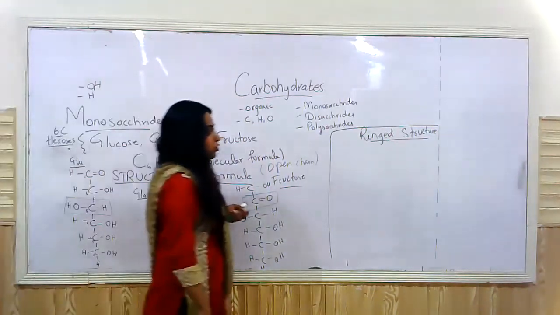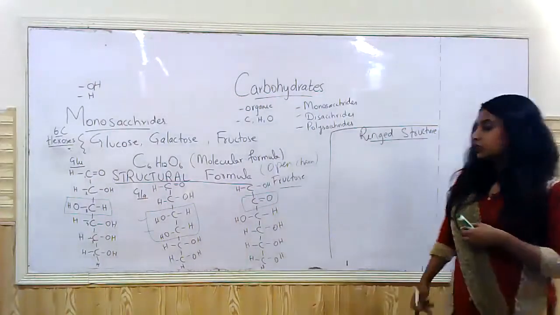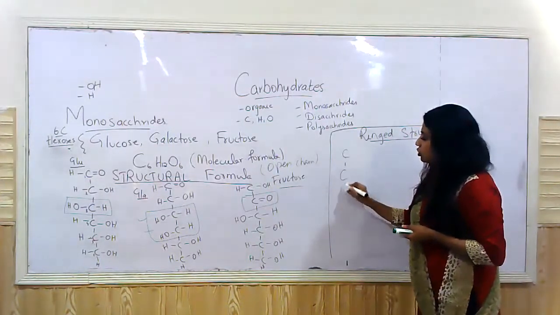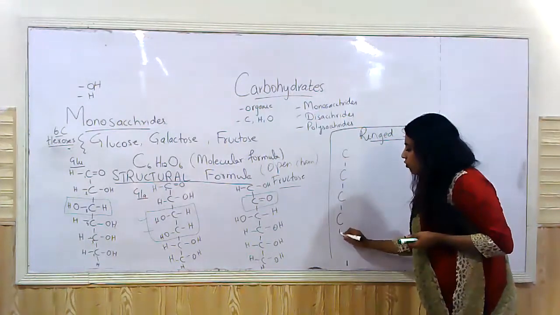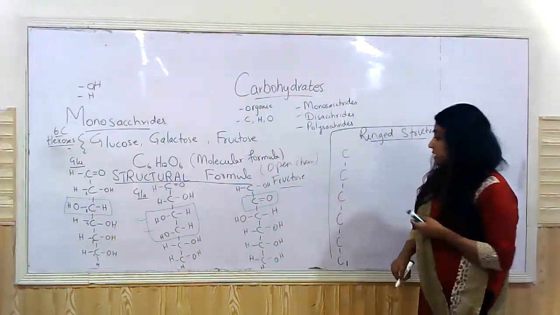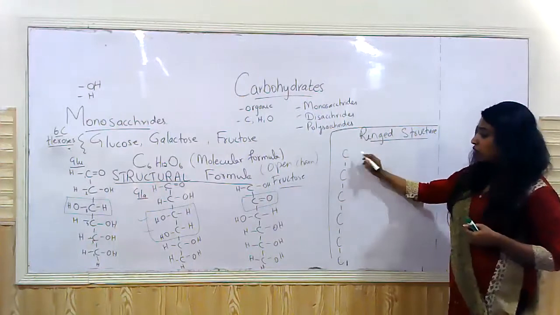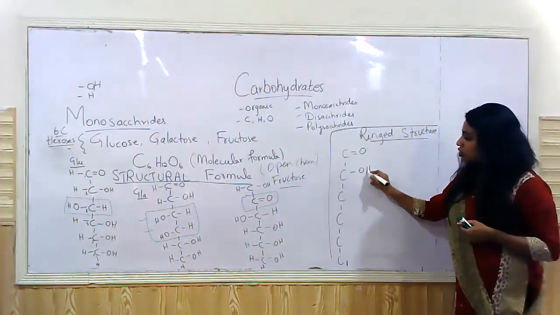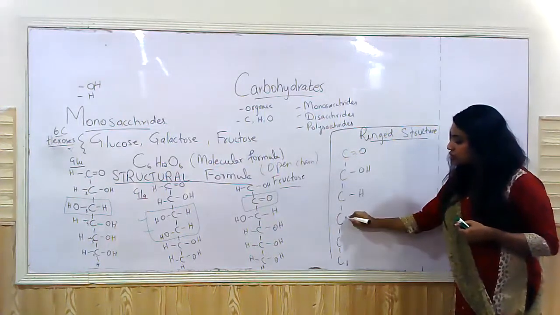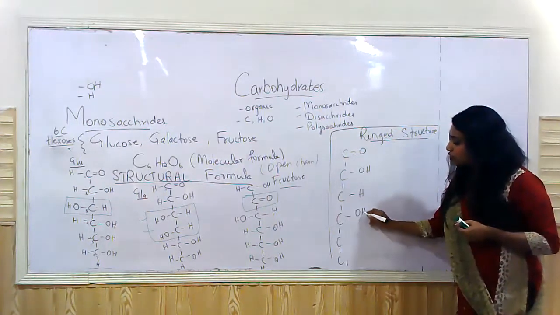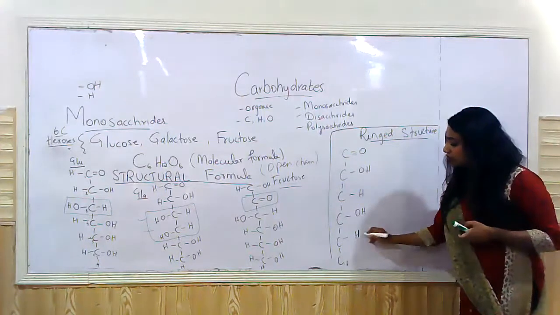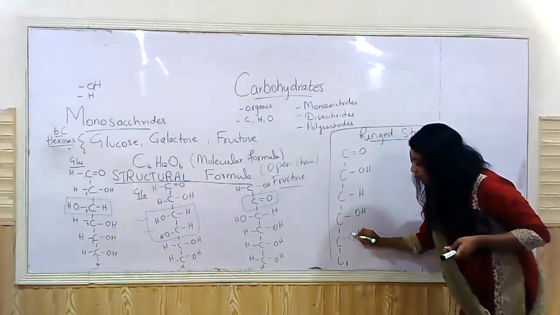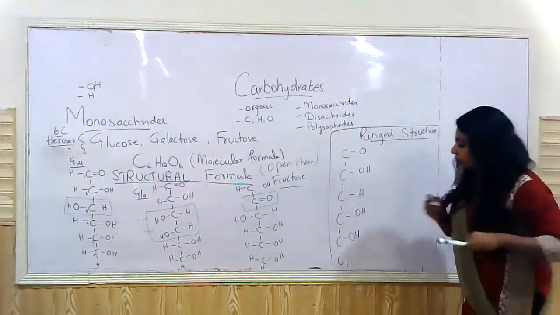So the glucose molecule with the formula C6H12O6, that is 1, 2, 3, 4, 5, 6. I hope this is visible to all of you. Double bond O, right? Then OH. Then number 3 has H. Number 4 has OH. Number 5 has OH. Okay, so I'm writing this in a different color. You'll know why in a bit.